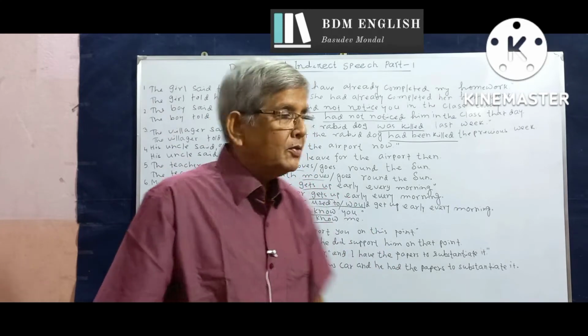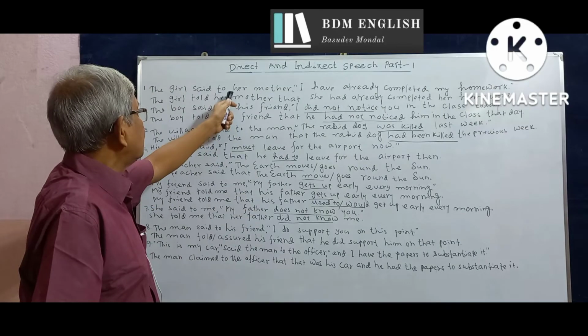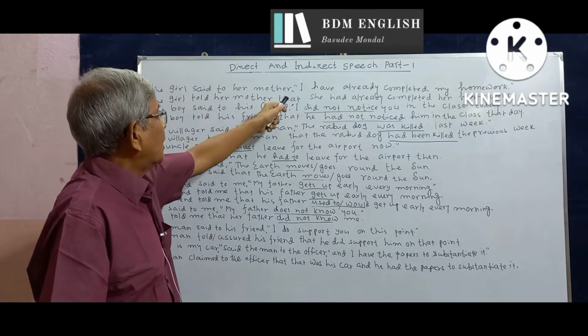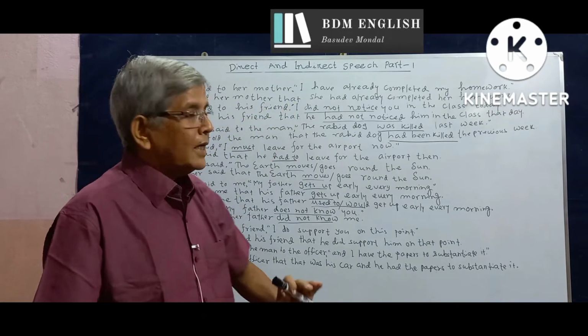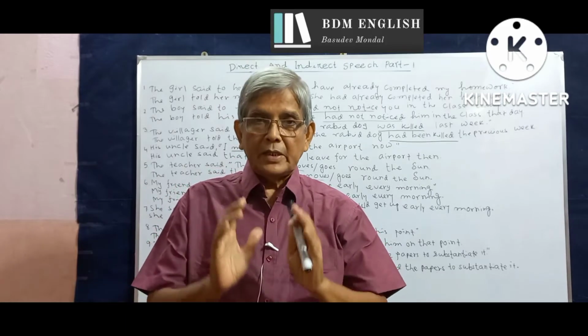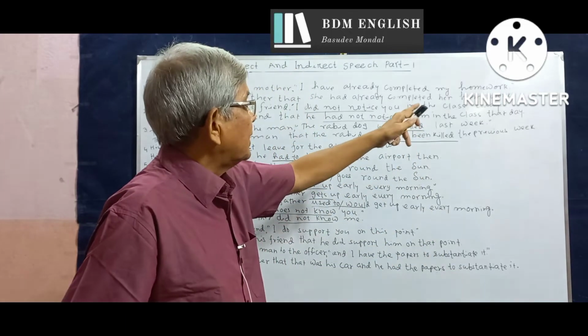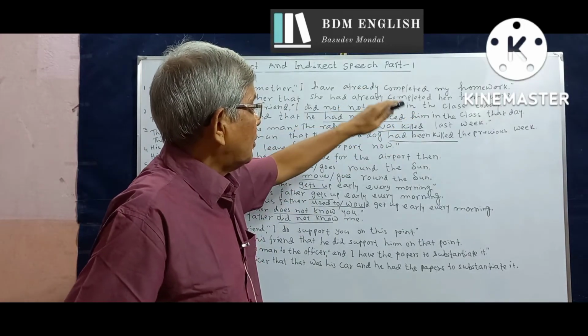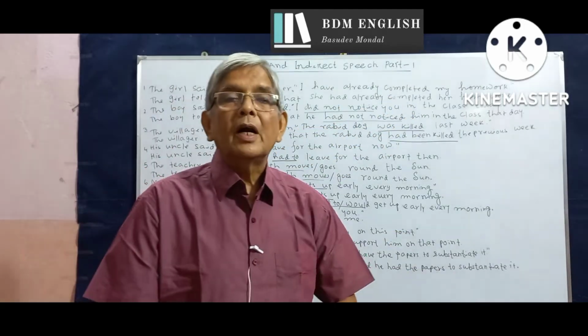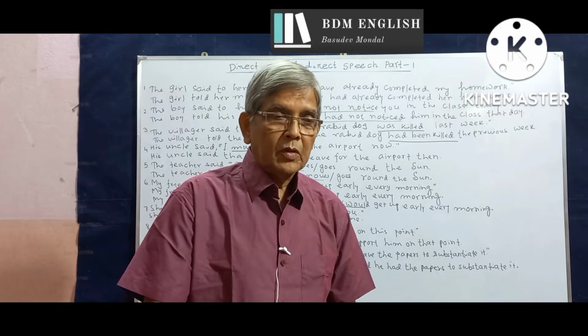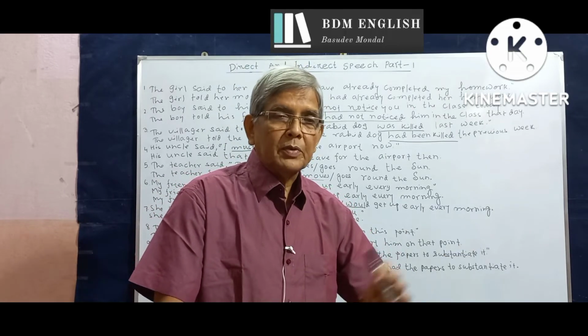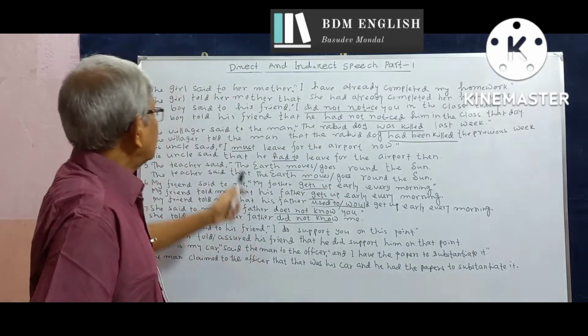And usually this introductory clause is placed first with a comma, then the exact words of the speaker are placed within inverted commas with a full stop at the end, because each one of these sentences is a declarative sentence.